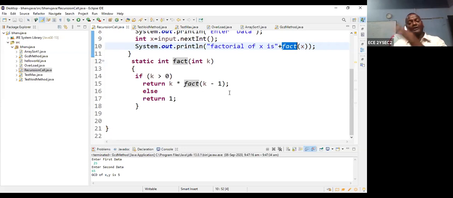So whenever they are calling, they can repeatedly execute the same thing again and again. Repeatedly performing the same function is called as a recursion, recursive, recurring.